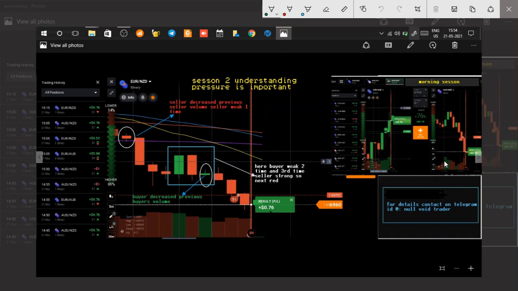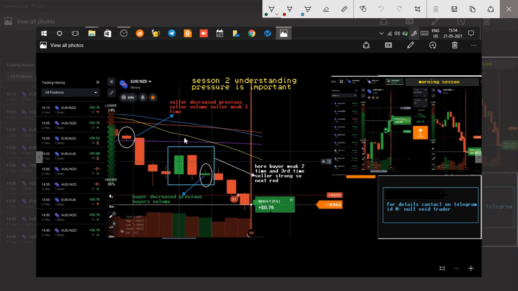Today I am just explaining some concept about PWR, pressure with volume reading. So the basic concept in pressure and volume reading is understanding the pressure of the candlestick.